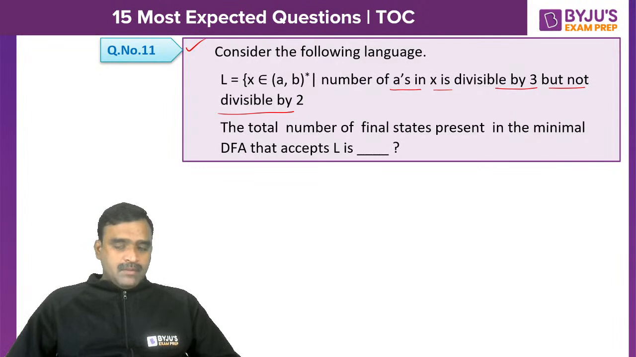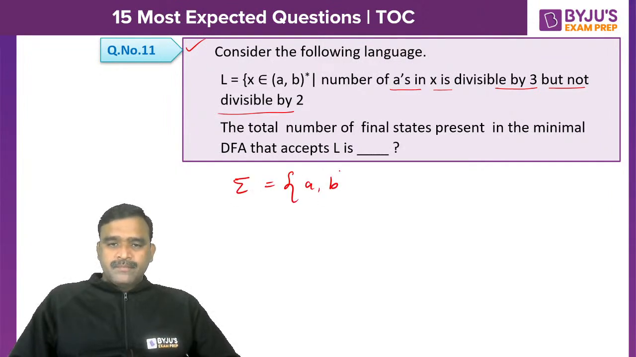x belongs to {a, b} star. Number of a's divisible by 3. The alphabet contains a, b, but we are only talking about a's. We are not talking about b's.